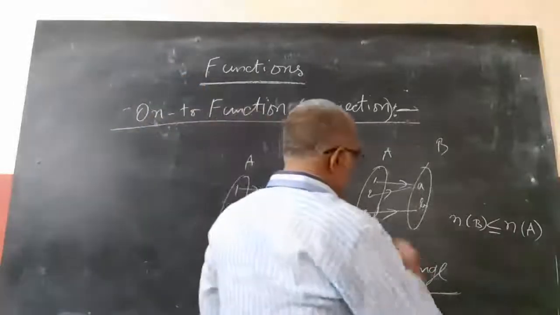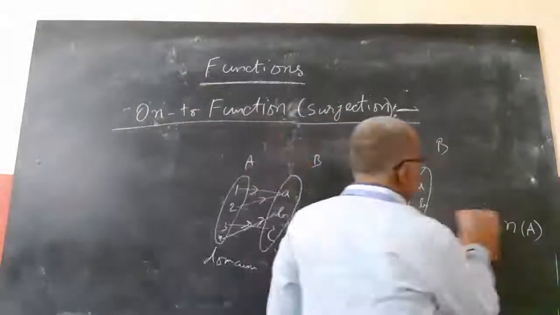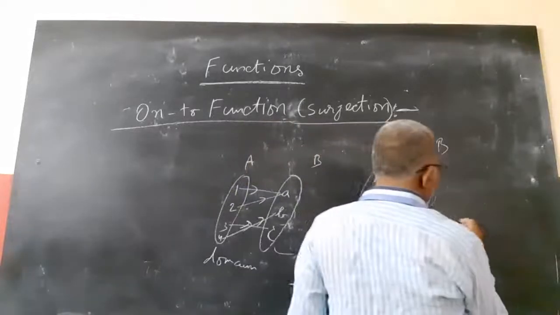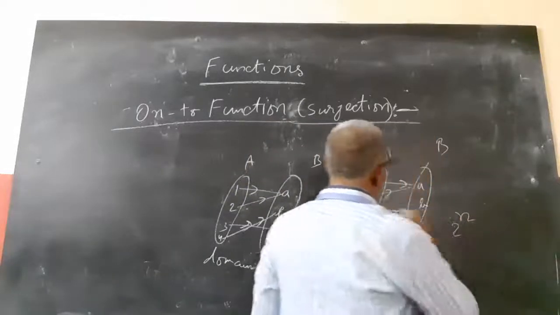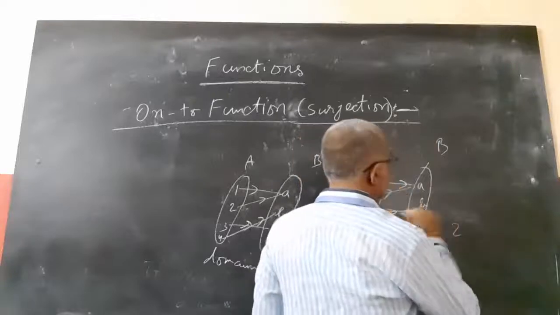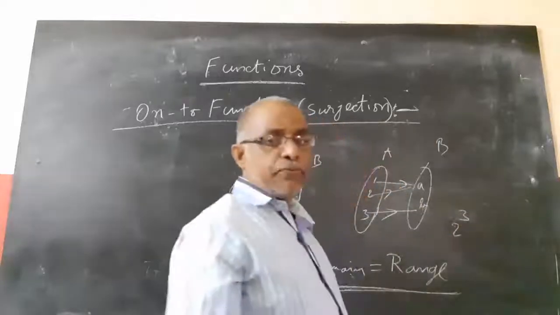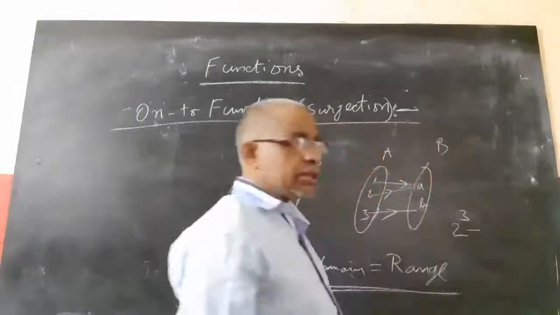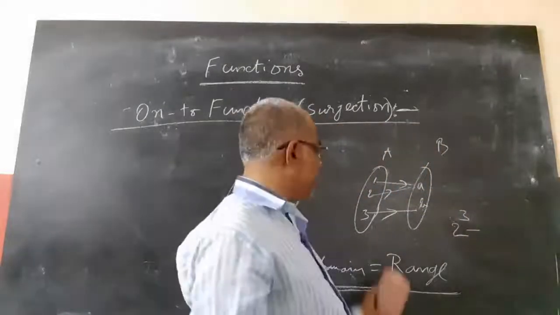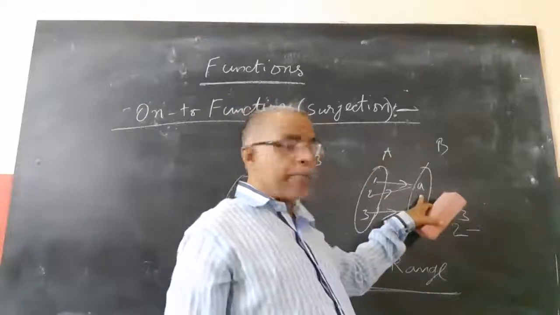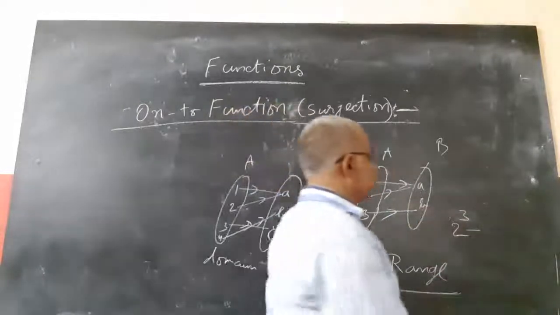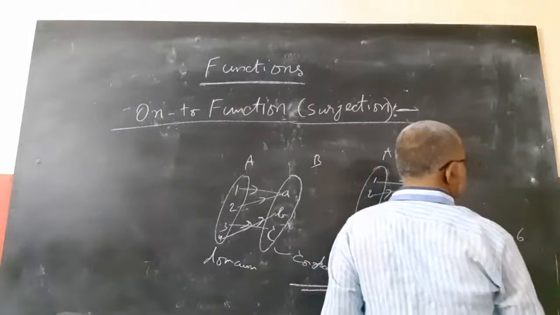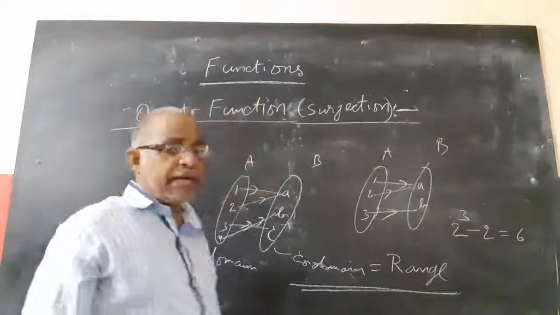For example, if you want to find the number of onto functions, how many functions can you form here? There are 2 elements in B, so you can form 2 power n functions, for example 2 cube. Minus the functions which are not onto, meaning all the elements are mapped to one single element. So 2 cube minus 2, that is 6 onto functions.